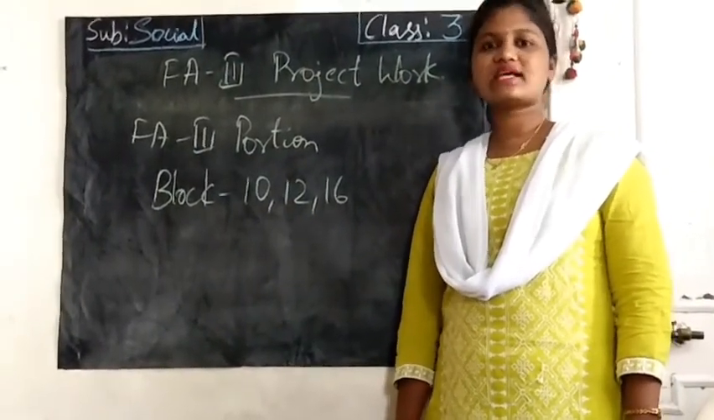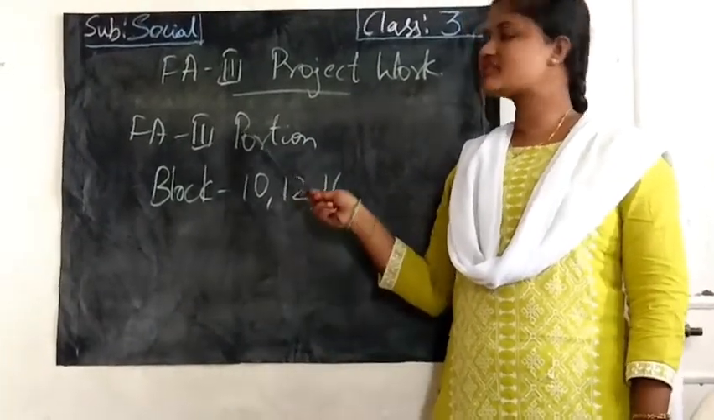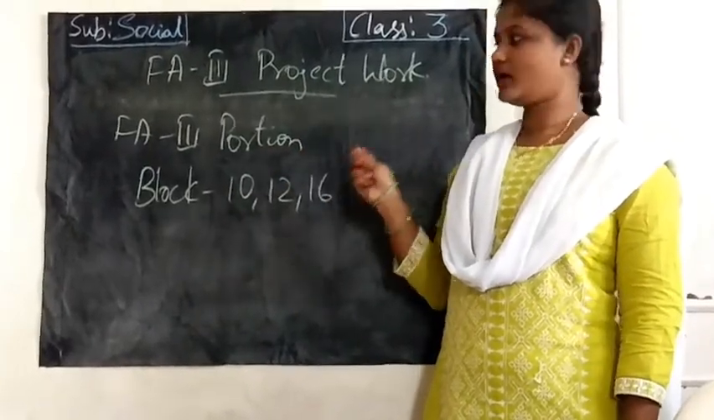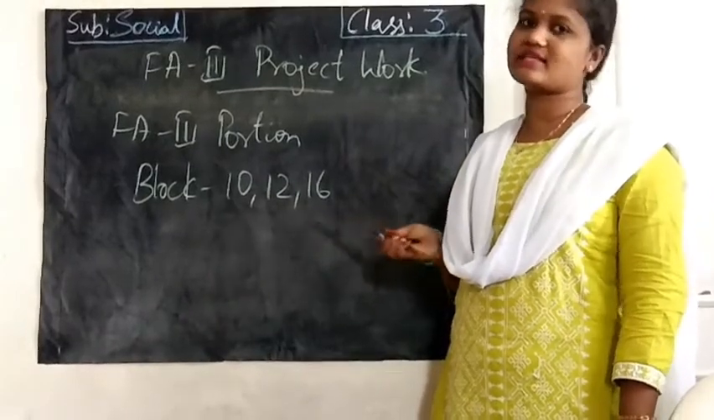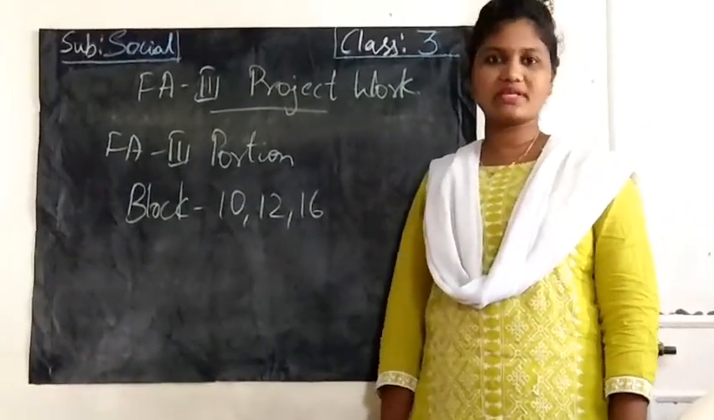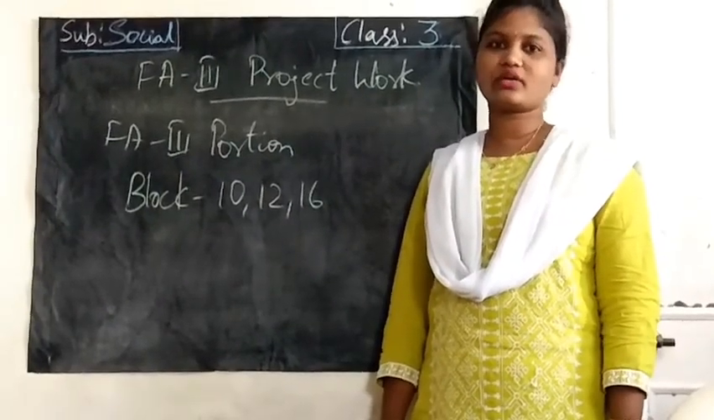Yes, in the previous class we finished block 17 S2. But in today's class, first we will do the project work, FA3 project work. The FA3 portion is blocks 10, 12 and 16. How do we have to do the project work? I have already given you the project work in the message. Now how will we do that in the activity book? We will see it, okay?